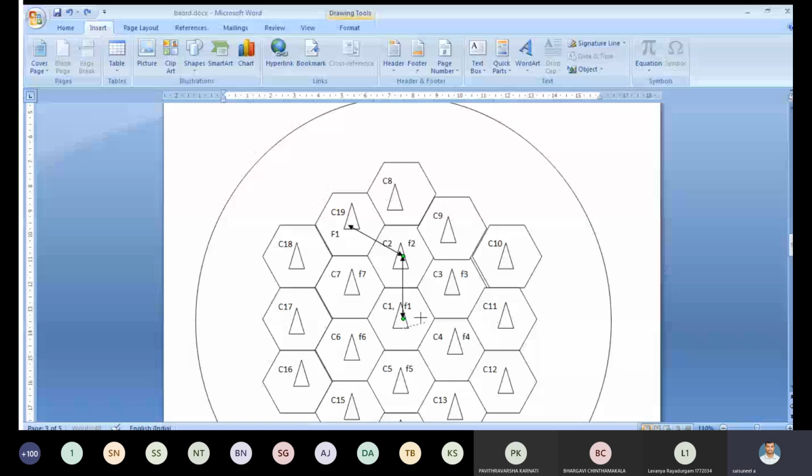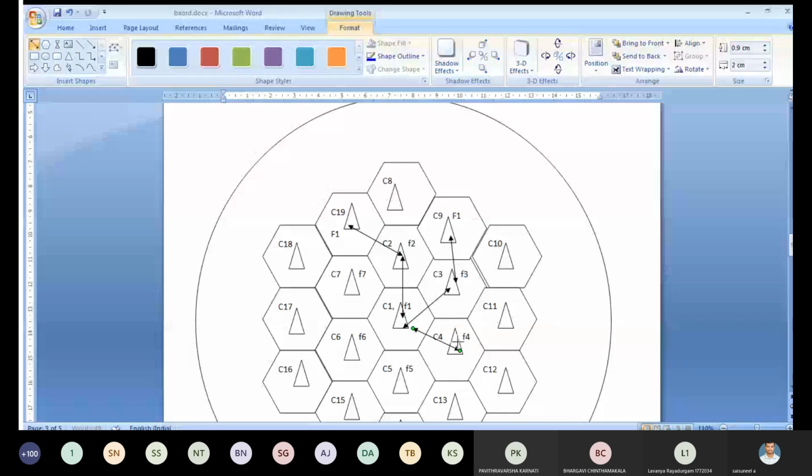Again we are using F1 here. Next, I equal to 2, turn 60 degrees counterclockwise direction, and I'm using F1 here.